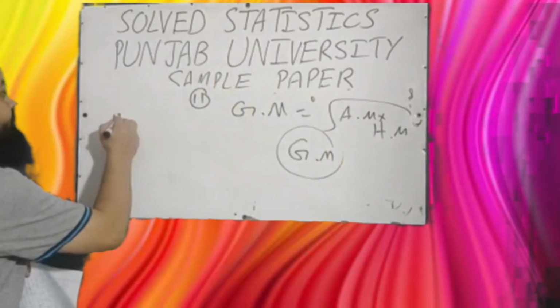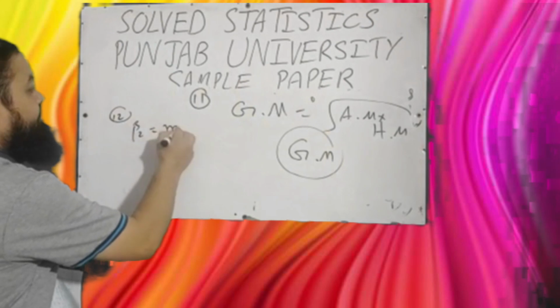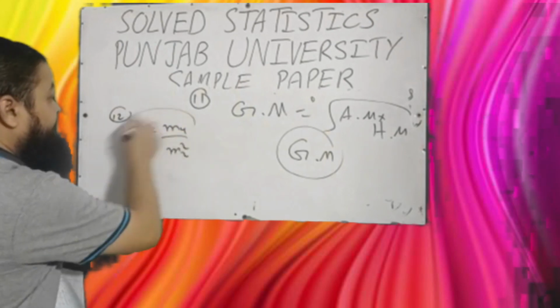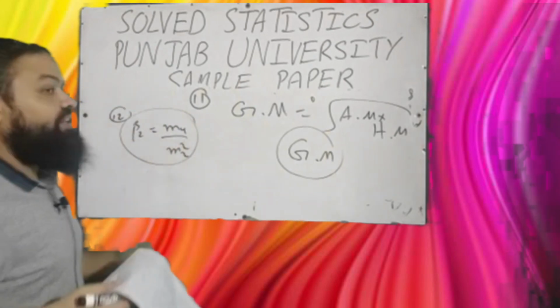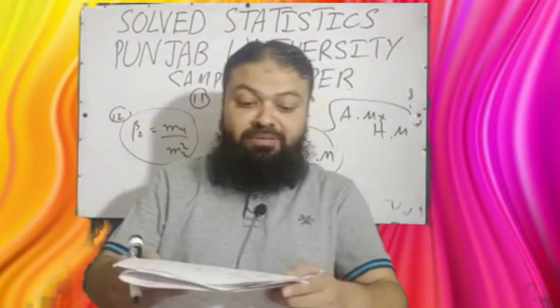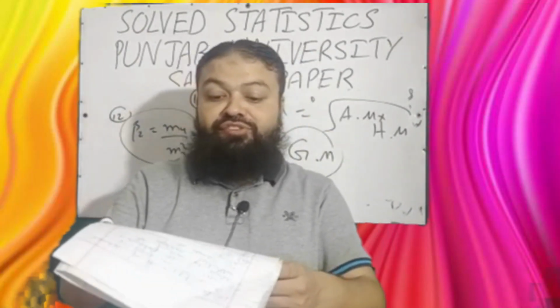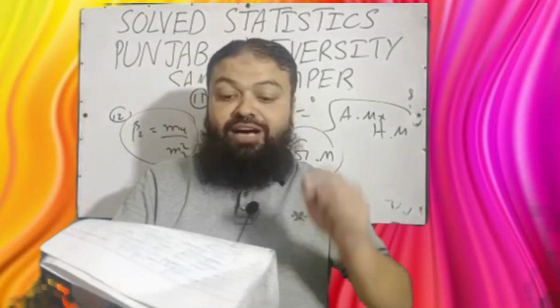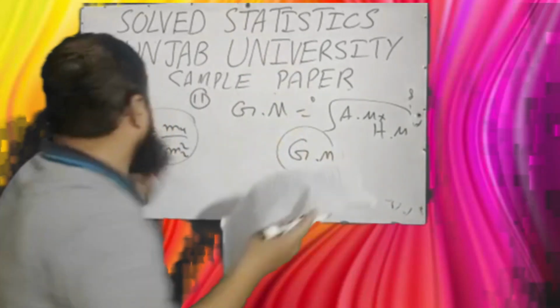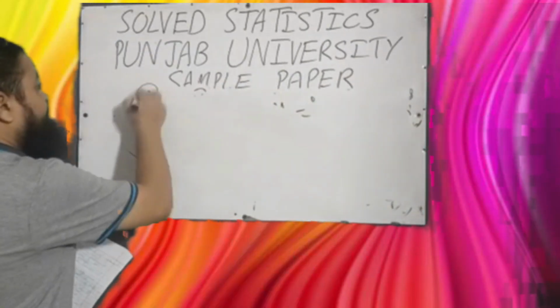It is beta 2. We know it is m4 over m2 square. Yes, it can never be negative. The square is always positive. Option B is Bowley's coefficient of skewness will be -1 if upper quartile is equal to median. That is the second option of question number 12.